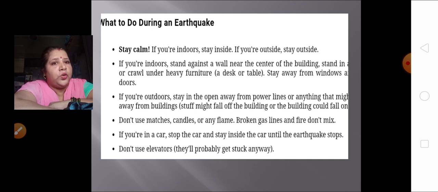If you are outdoors, stay in the open, away from power lines or anything that might cause a problem for you. Don't use matches, candles or any flame. Broken gas lines and fire don't mix. If you are in a car, stop the car and stay inside until the earthquake stops. Don't use elevators. So these are the things you should do during an earthquake.